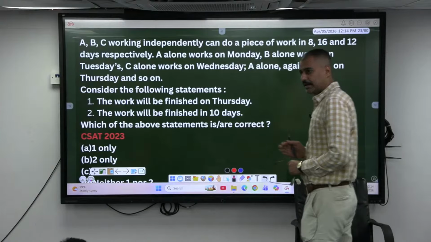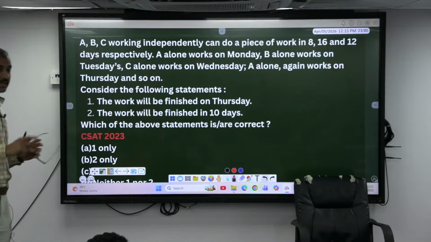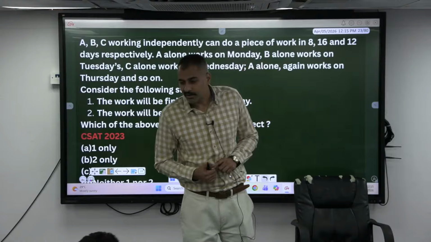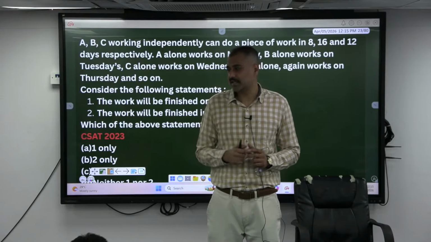The 8th day will be the same day which you have started. But the ordinal and cardinal for the next 7 days is different. If today is Monday, listen carefully. If today is Monday, after 7 days.